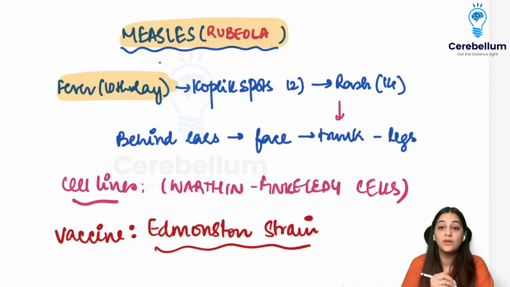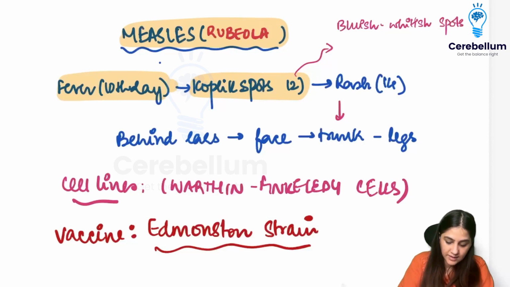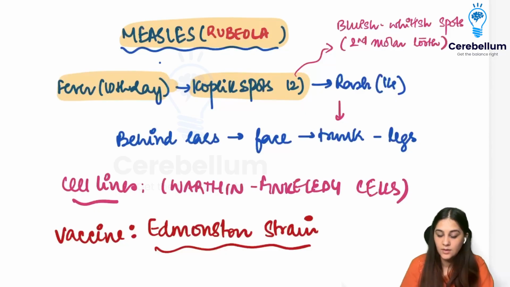Then the first symptom is going to be fever. That is going to be on the 10th day. Then 2 days later, the person is going to have Koplik spots. So Koplik spots are nothing but bluish-whitish spots that are present near your second molar tooth. So they're going to be present adjacent to your second molar tooth, and these are called Koplik spots, but these are something that can be very easily missed. So we have fever, then we have the Koplik spots.